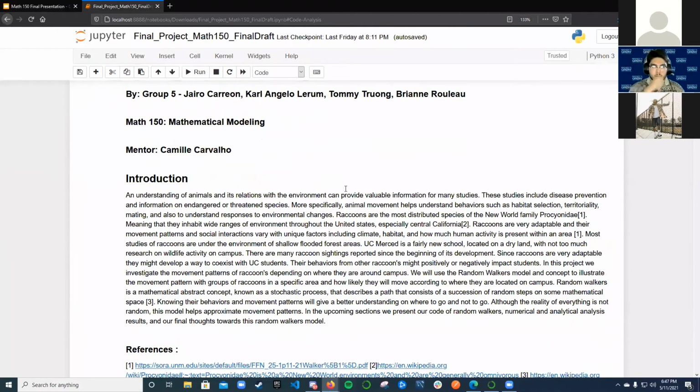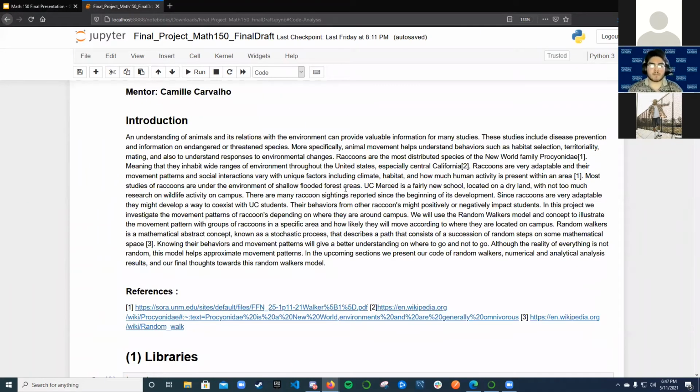So an understanding of animals and their relation with the environment can help provide valuable information for many studies. These studies include disease prevention or information on endangered species, more specifically animal movement. Animal movement helps us understand behaviors such as habitat selection, mating, and also responses to environmental changes.